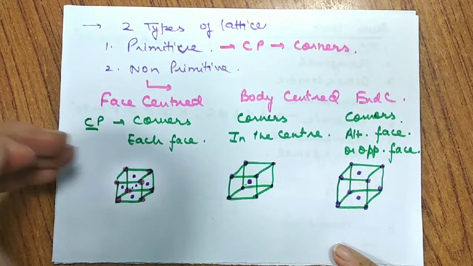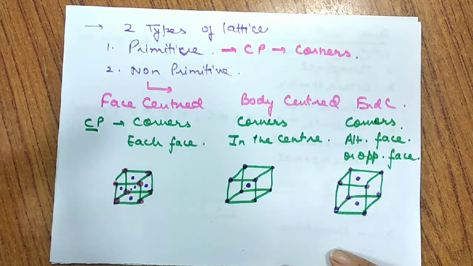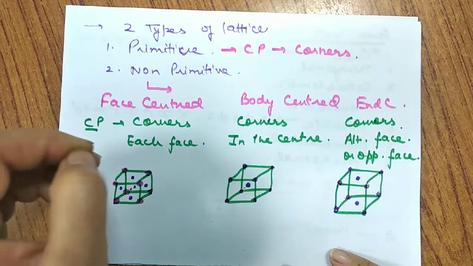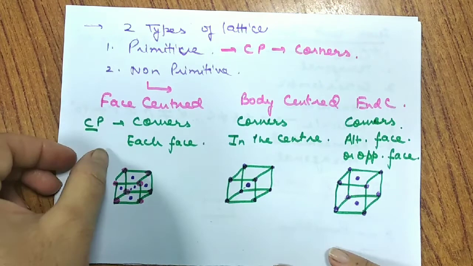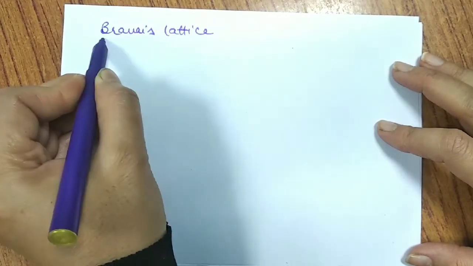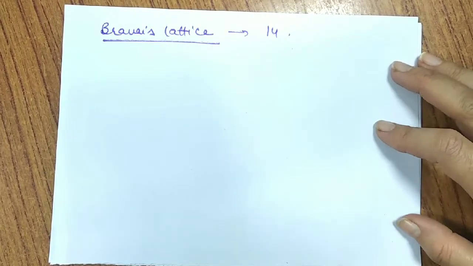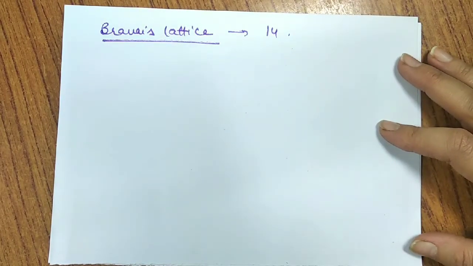So based on the arrangement of these non-primitive, we find that the 7 crystal systems that we have just discussed now, like cubic, triclinic, hexagonal, rhombohedral, orthorhombic, all these are categorized into, or in nature they are found in the form of these primitive and non-primitive unit cells. So total of 14 such unit cells or lattices are found in nature. So basically, if I say Bravais lattice, Bravais is the person who observed these lattices for the first time, and he said that there are 14 such Bravais lattices found, corresponding to 7 crystal systems.